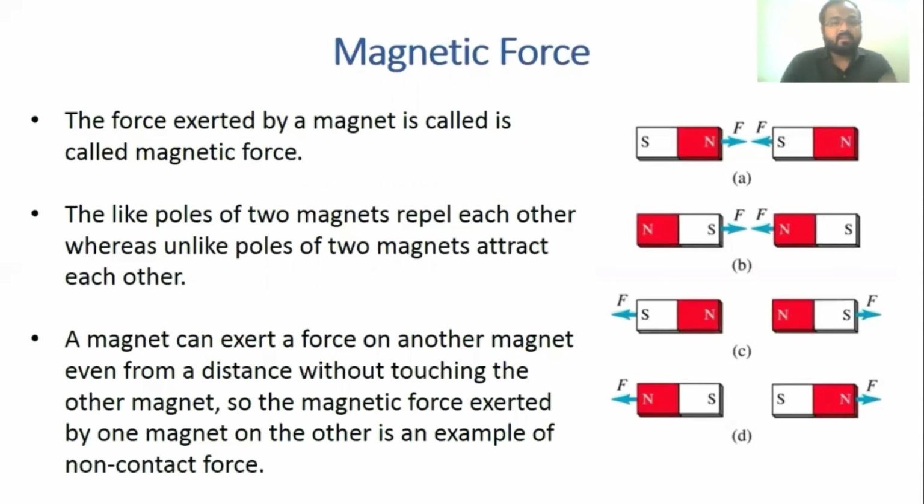A magnet can exert a force on another magnet even from a distance, without touching it. So a magnet can exert an attractive or repulsive force on another magnet even from a distance. So we can say that magnetic force is an example of a non-contact force.